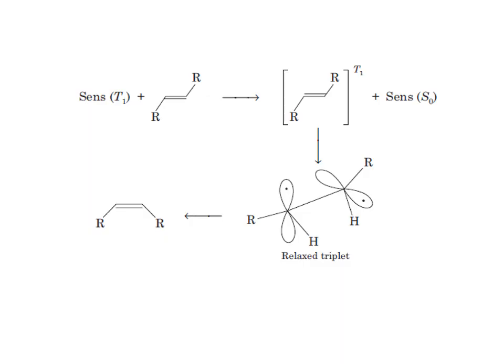The higher cis-trans ratio in this region results from the fact that the energy required for the excitation of a trans isomer is less than for the excitation of a cis isomer. The sensitizers having triplet energy in the range of 52 to 58 kilocalories per mole selectively excite the trans isomer. Since the rate of trans to cis conversion is increased, the composition of the photostationary state is thus enriched with the cis isomer.